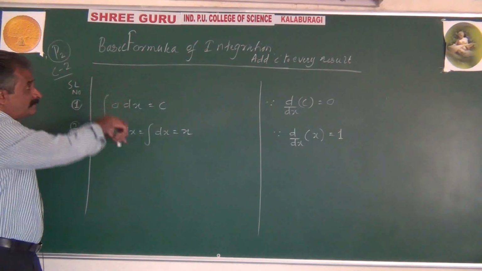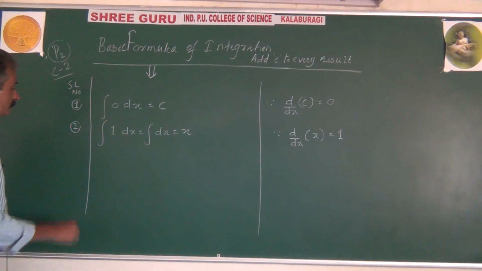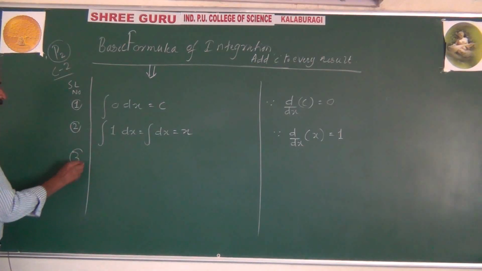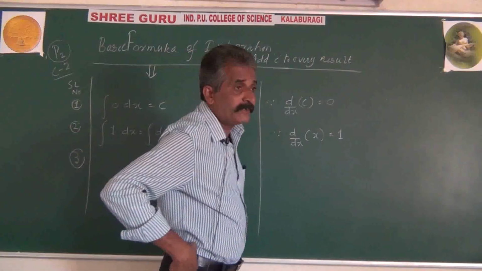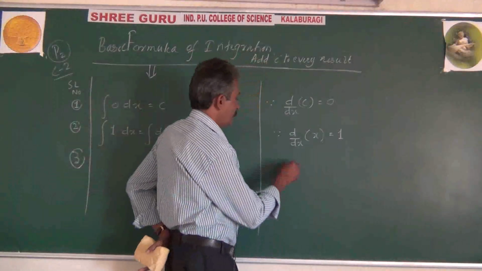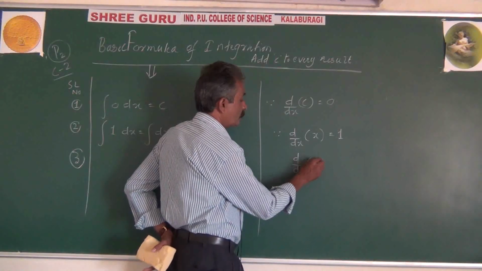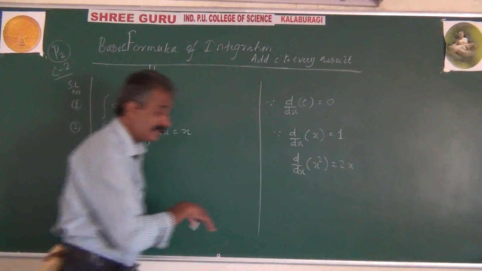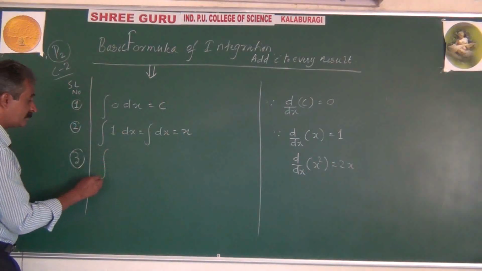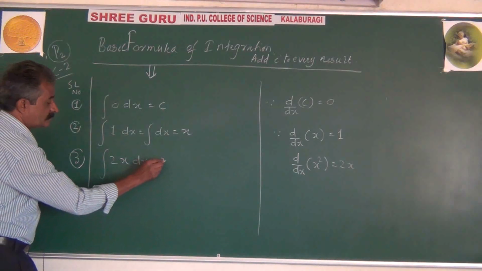So as far as the formula is concerned, adding C or not is manageable, but in problems, after the integration step, compulsorily add the constant. So these are our formulas of integration. Recall, what is the differentiation of x square? It is 2x. Now reversely, integration of 2x will be equal to x square.